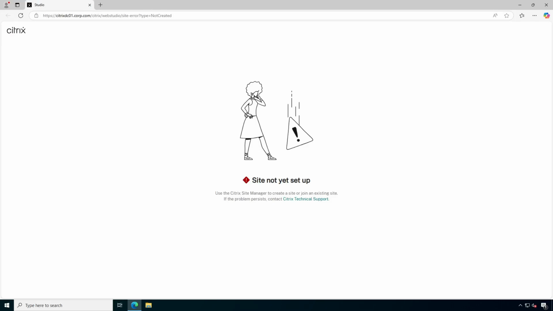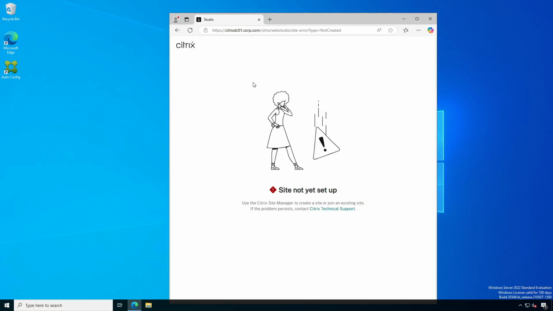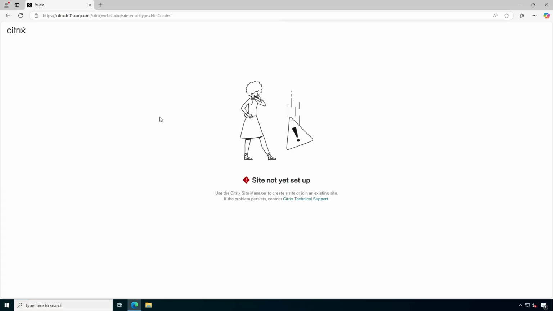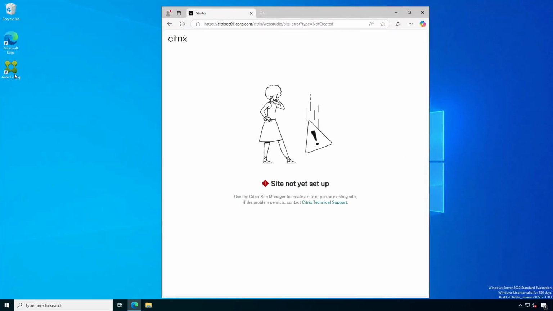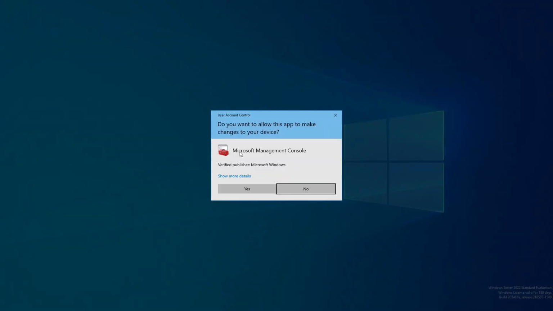If you have not selected this particular Citrix Studio component, then you will not be able to configure your site using the browser, because it says the site is not yet set up, and there is no option given here to configure your site. Either you can use this auto config if you know the commands, or else you need to install that component, Citrix Studio. So I will use Citrix Studio to configure the site.